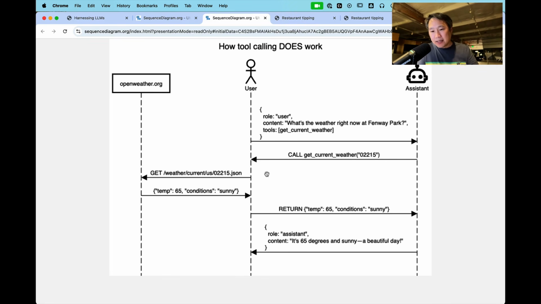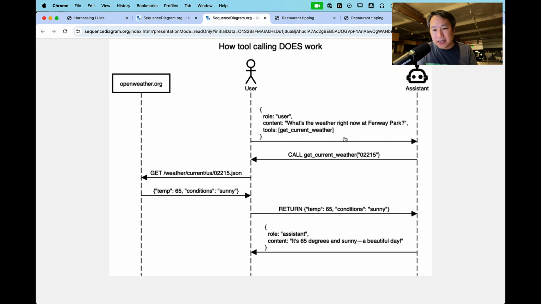And it is actually the responsibility of the client, not the server, to go off and perform this request against openweather.org or however else it wants to fulfill the task of getting the current weather. When a response is received, the user continues the conversation by taking this response that the assistant asked for and sending it to the assistant.